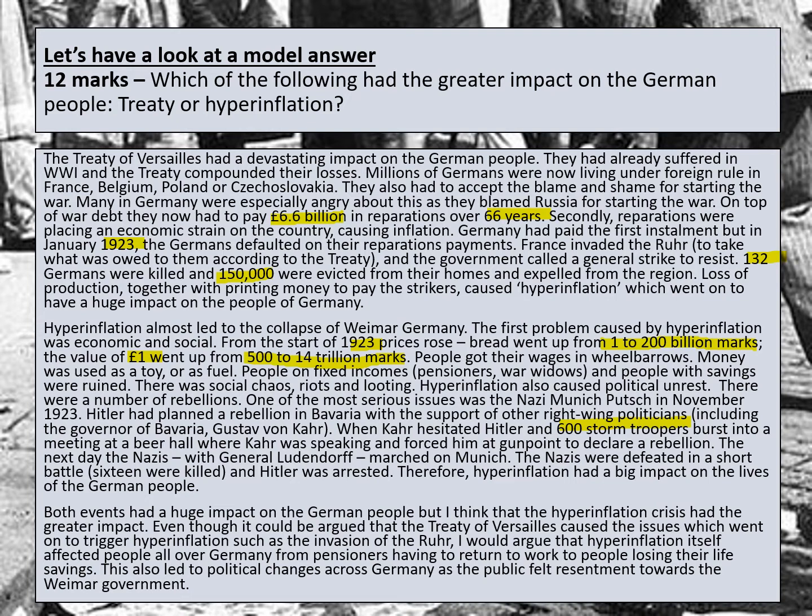We've talked about the fact that people suffered because they were now living under foreign rule, so that's to do with the territorial changes. We've also talked about having to accept blame and the problems that came with that and why people resented it. We've also talked about the impact of reparations and the fact that it led to the invasion of the Ruhr, which eventually led to hyperinflation, and the fact that, of course, that affected the German people. So we've not just described the treaty, we've made sure that throughout the answer, we are linking back to the question.